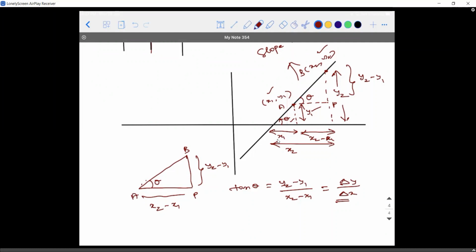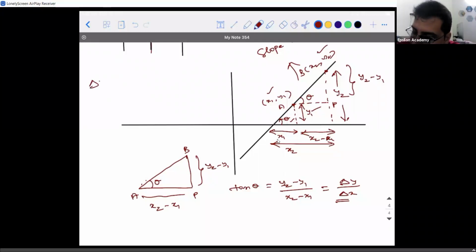Sir, I have a doubt. Please go ahead. Sir, delta y upon delta x is also equal to y2 upon x2, right? It will be y2 upon x2 provided the other point is the origin. You are asking if delta y by delta x is the same as y2 by x2, correct?